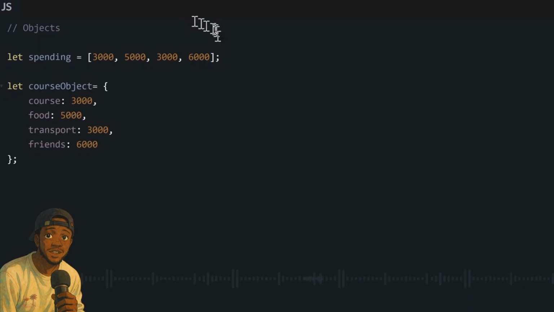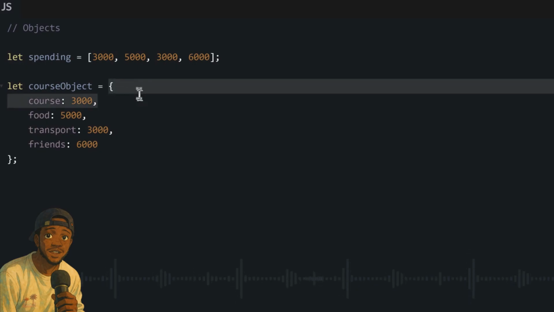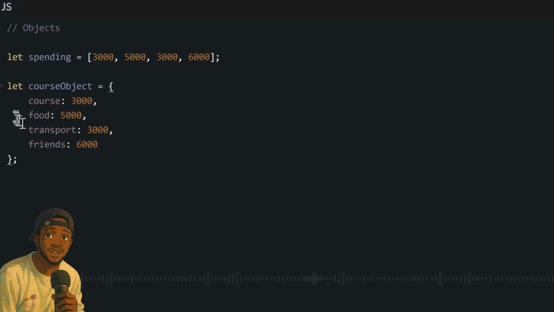We go use the keyword let, then we go use the name of our object and equal to. But instead of square brackets when we dey use for arrays, we go use curly brackets for our object. Then inside the curly brackets, we go write what we dey call key value pairs. The name of the data wey we dey store na im we dey call the key or the property. Na im we dey write first, and then the data wey we want store na im we dey call the value.